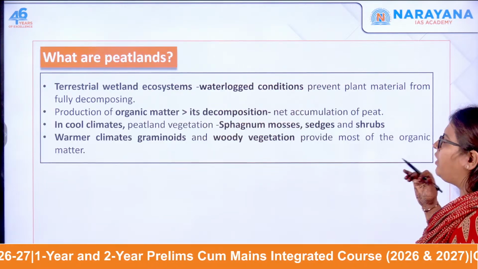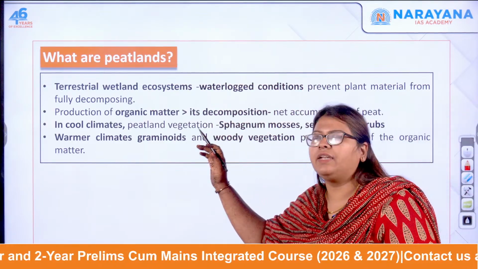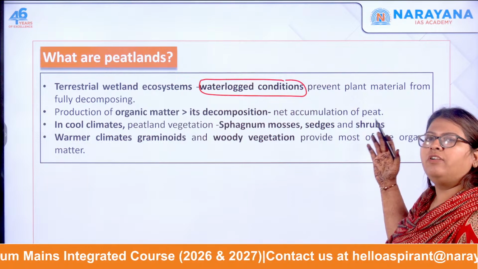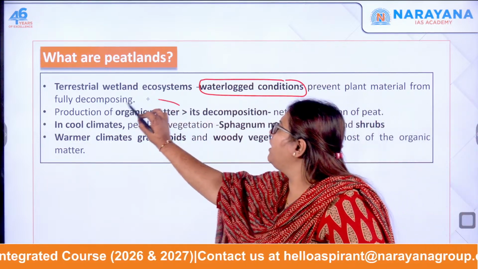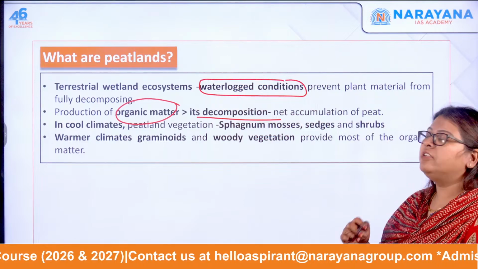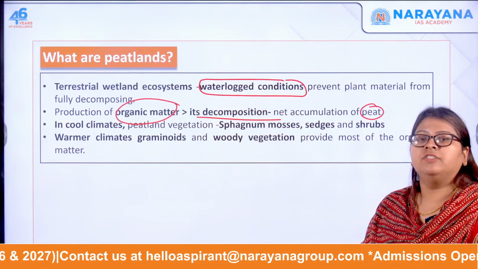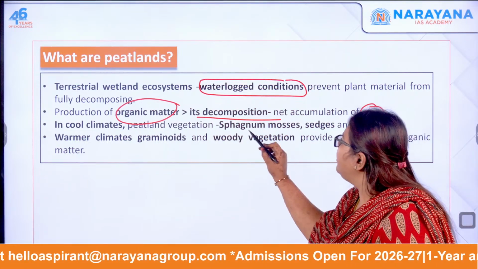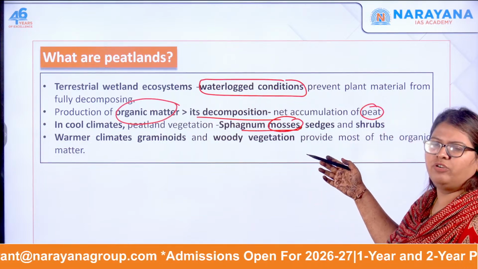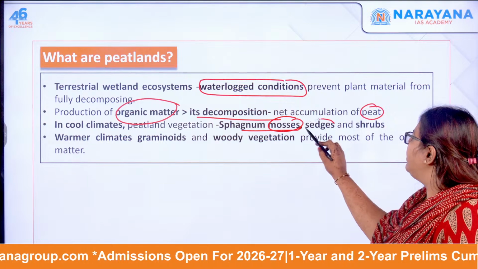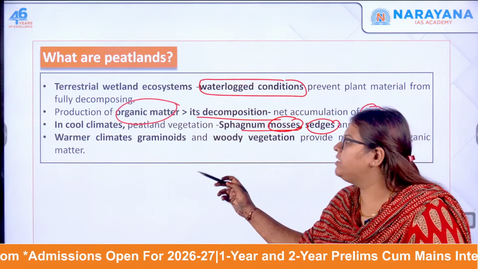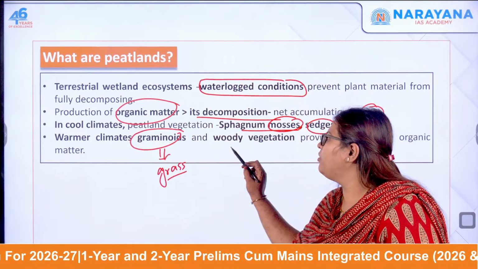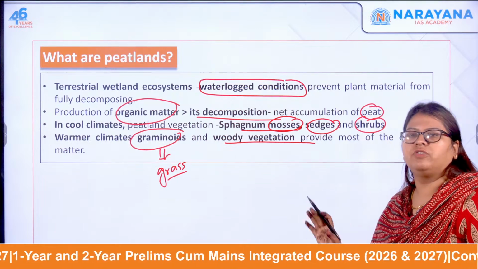Now moving forward, what are peatlands? These are terrestrial wetland ecosystems, almost waterlogged all the time, where the plant material does not fully decompose. So production of organic matter is always more than the decomposition, so there is more accumulation of peat. In cool climates, the peatland vegetation has sphagnum mosses, sedges and shrubs, whereas in warmer climates we have graminoids, which are nothing but grass-like vegetation, and woody vegetation. These provide most of the organic matter.